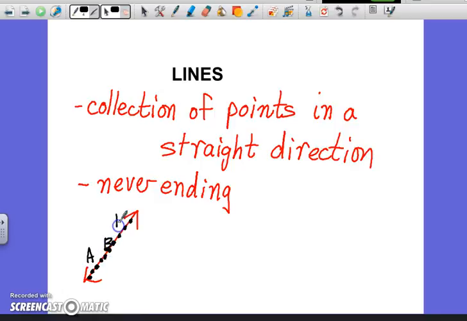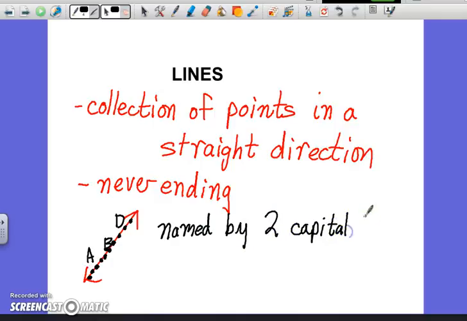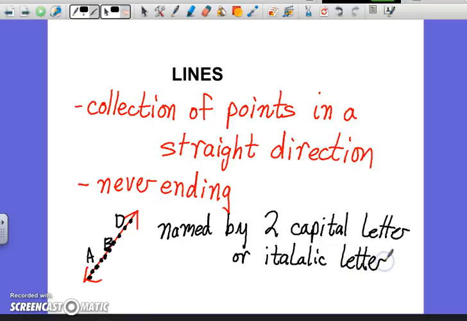Some of these may be named up here: A, B, and D. Those are three of the points named on there. We don't name every point on it, but a line is named by two capital letters, two points, or an italic letter.